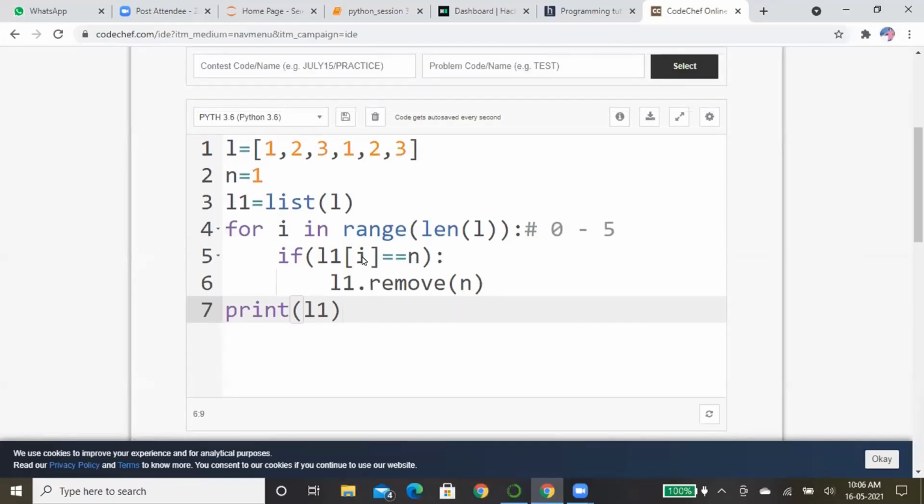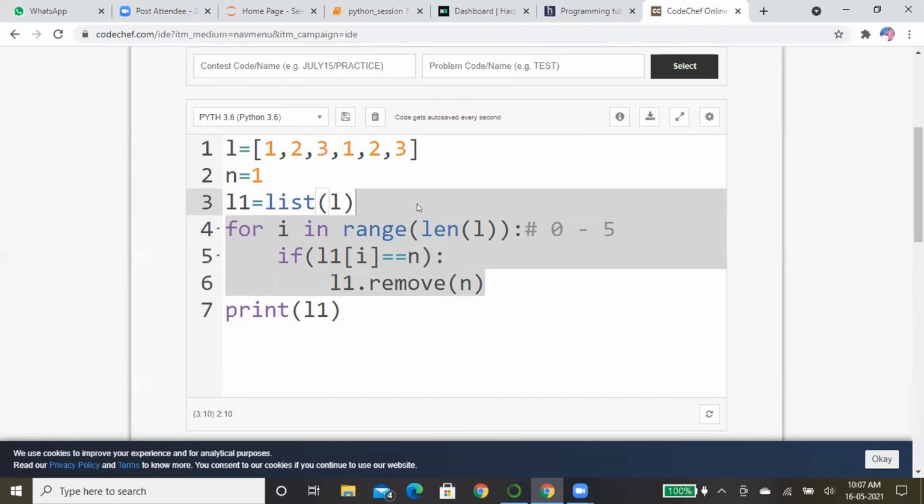Because we have used the same index value as i here also, this is the problem why we are getting this error. Now we all know there are a lot of things we can do. We can use indexing and we can use list traversing also. So we can just simply go through what we can do. Another thing I will show.